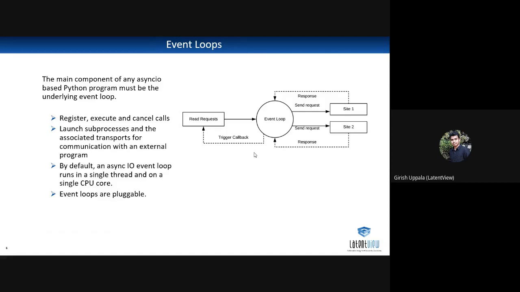External world in the sense here, it may be a file system, it may be a database, whatever you targeted. So here I'm sending my request to the web and reading some content from the site, and I'm sending continuous read requests to two sites here. One may give a response quickly and the other may not.